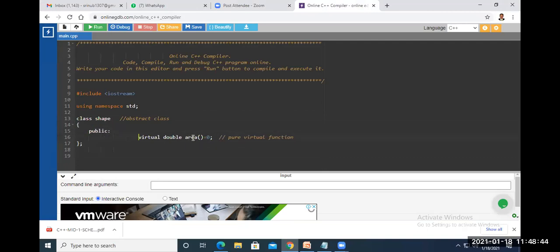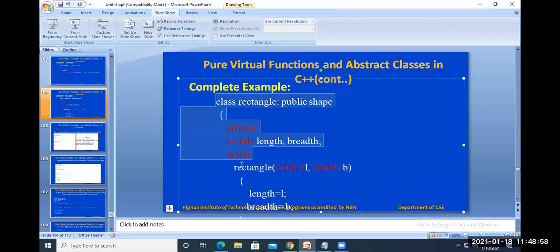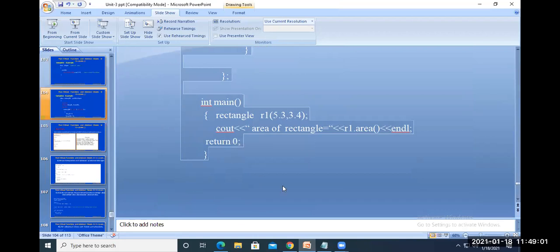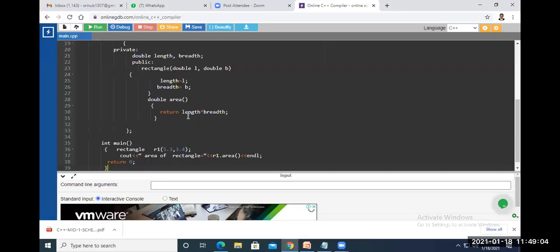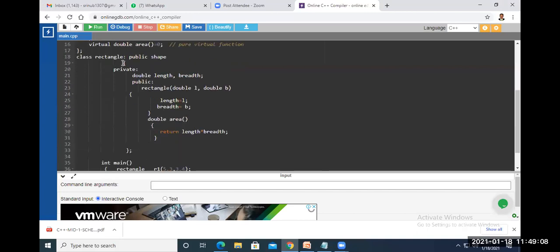So this class is called abstract class. This is the constructor.